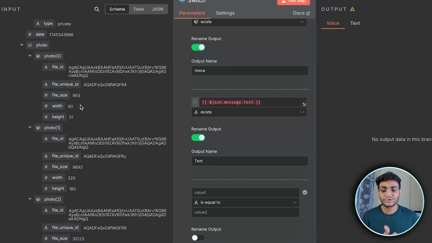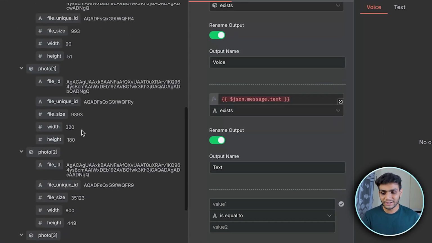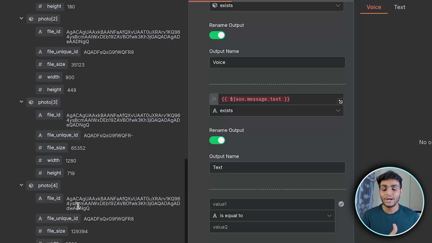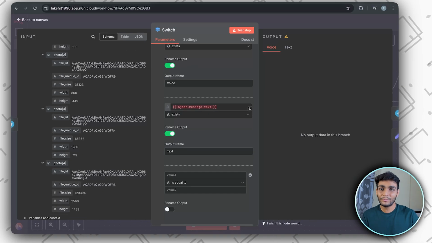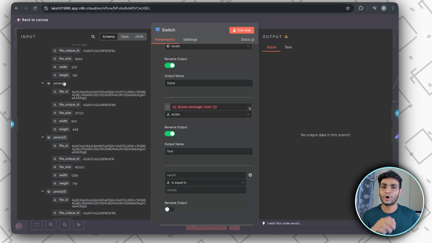You can see photo 0 is the smallest photo, with a width of 90 or 51. Photo 1 is bigger than that, photo 2 is bigger than that, photo 3 is bigger than that, and photo 4 is the highest quality. According to the resolution you send, it will have multiple resolutions over there. If my file had been lower resolution, then photo 4 might not exist. So we need photo 2, which will almost always be there.